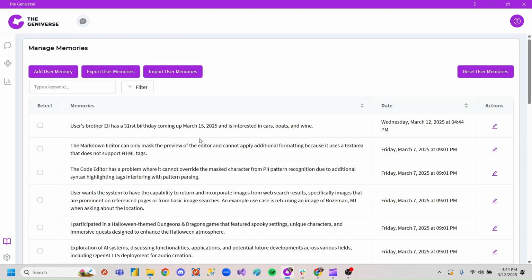So let's see what that looks like. Let's go back to our memories. And we should see the memory updated. User's brother Eli has a 31st birthday coming up and is interested in cars, boats, and wine. And so over time, just by the general conversations and interactions that you have with your genie, these memories will be pruned and adjusted, added, and generally maintained. So the curating is primarily handled by your AI genie. But if you prefer the more hands-on approach, you're always welcome to, as you see here.